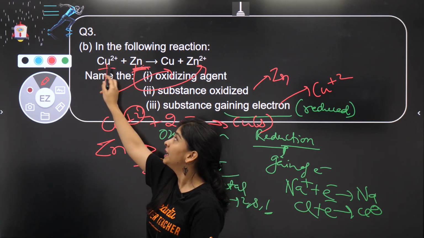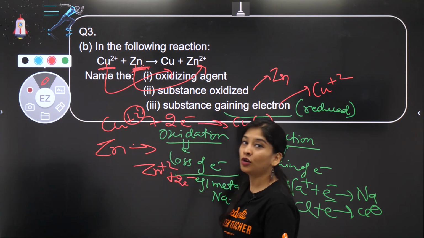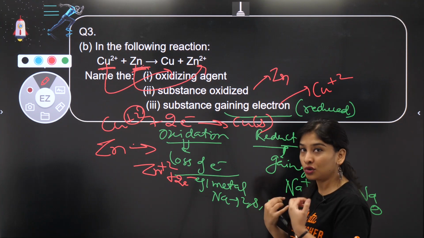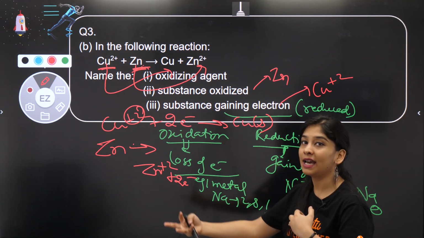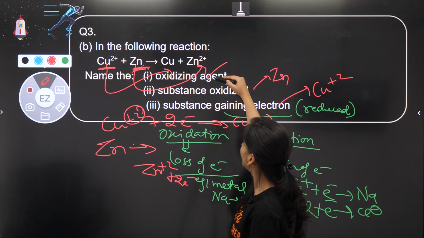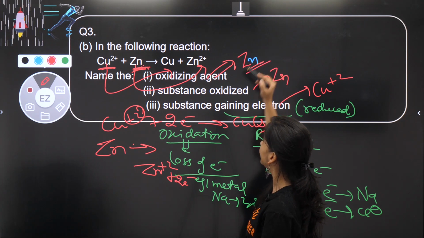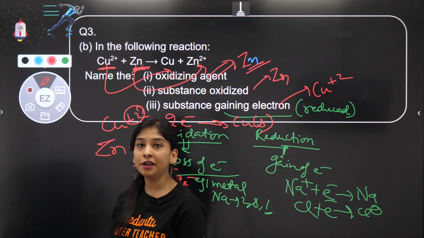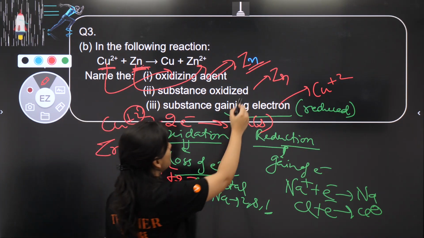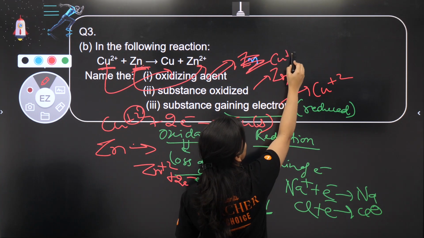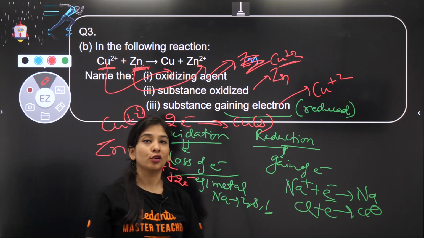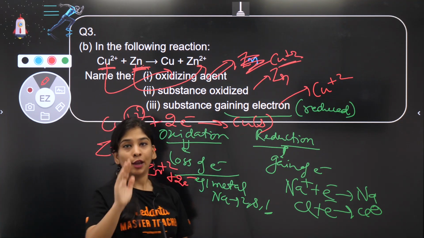So definitely it is caused by copper plus 2 only. Copper plus 2 is helping zinc to oxidize. How? By taking its electron. So it itself gets reduced and oxidizes the other, helping the other to lose its electron. That means zinc is being oxidized, and copper plus 2 ions are helping zinc to oxidize. So copper plus 2 ions are acting as the oxidizing agent. Yes, I hope this is clear.